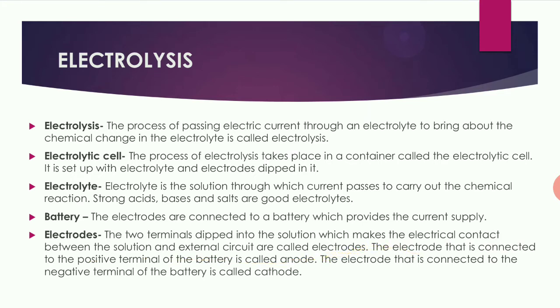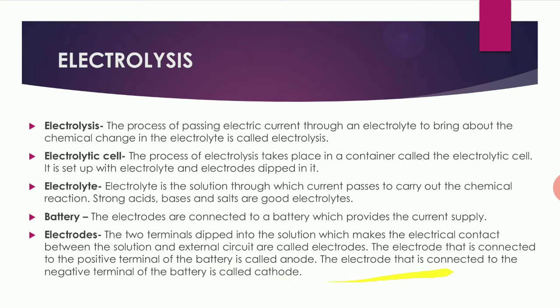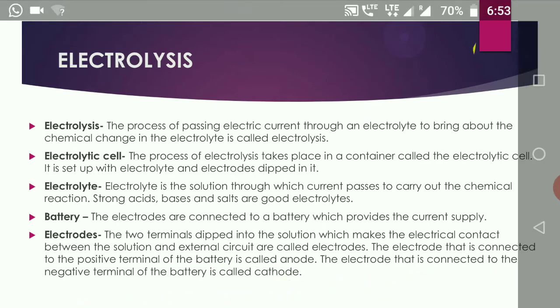Electrodes are nothing but two terminals, two rods. They can be carbon rods, they can be metal rods. They are dipped in the electrolyte so that the electrolyte and the battery can be in contact with each other. The electrode that is connected to the positive terminal of the battery is called anode, and the electrode that is connected to the negative terminal of the battery is called cathode.